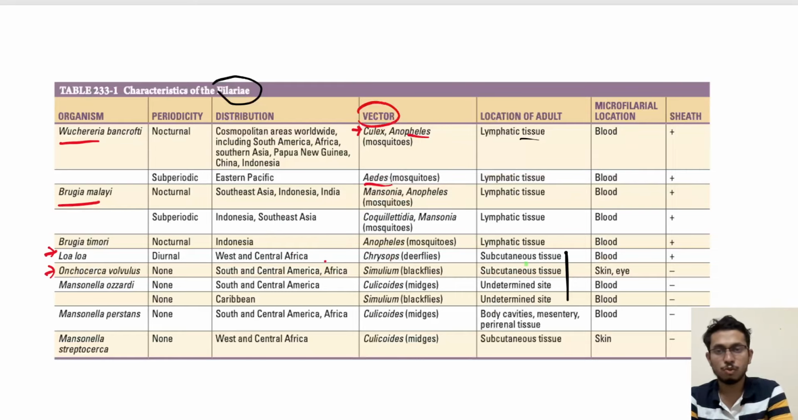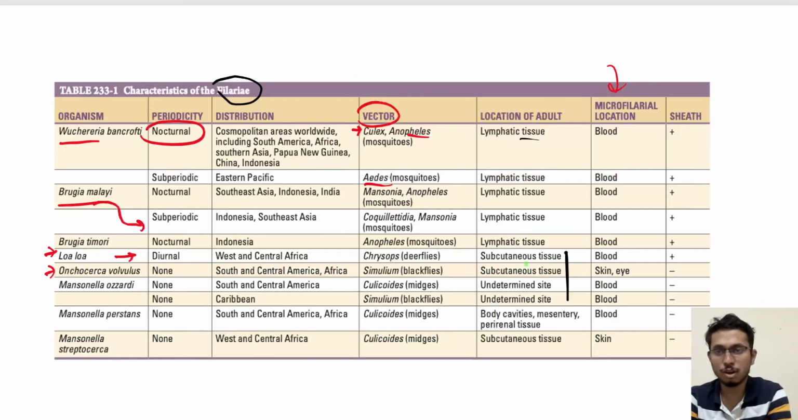Now, if you see the periodicity of the microfilaria, it is mainly nocturnal in most of the cases, whereas diurnal variation can be seen in Loa loa, and subperiodic variation can be seen in Brugia malayi. So in Loa loa there is diurnal variation, in Brugia malayi it is subperiodic, and in most of the rest of the cases these are nocturnal in nature. Nocturnal means mainly seen in the night.